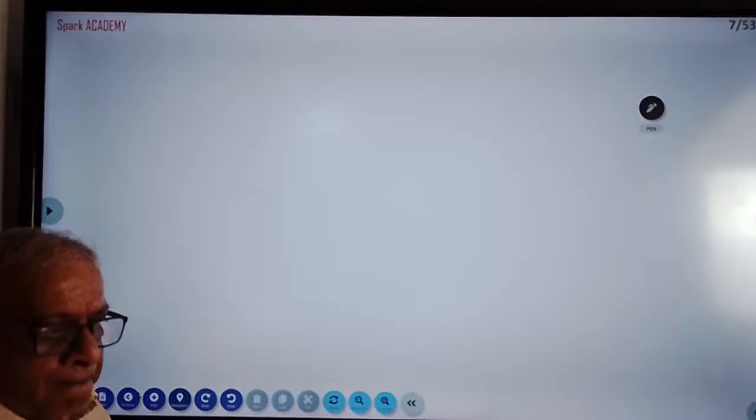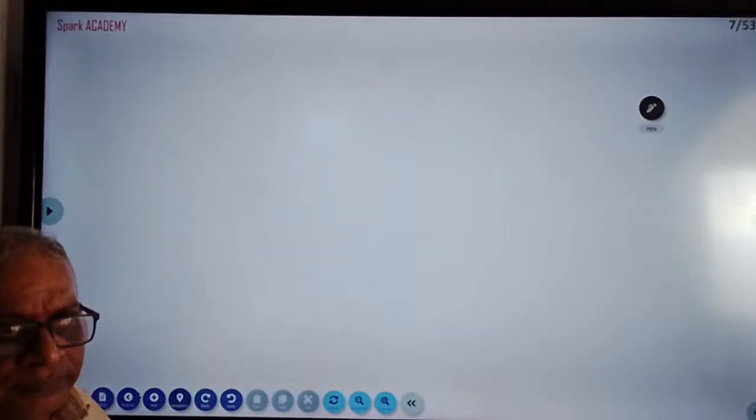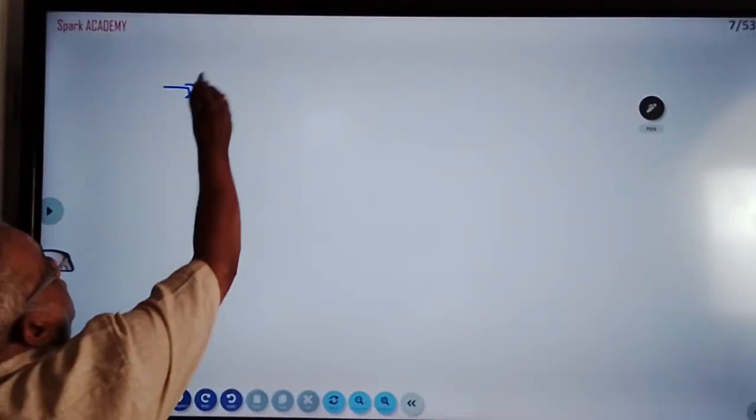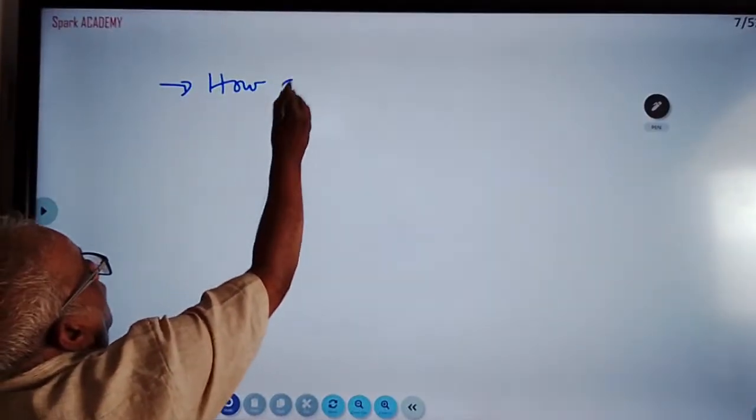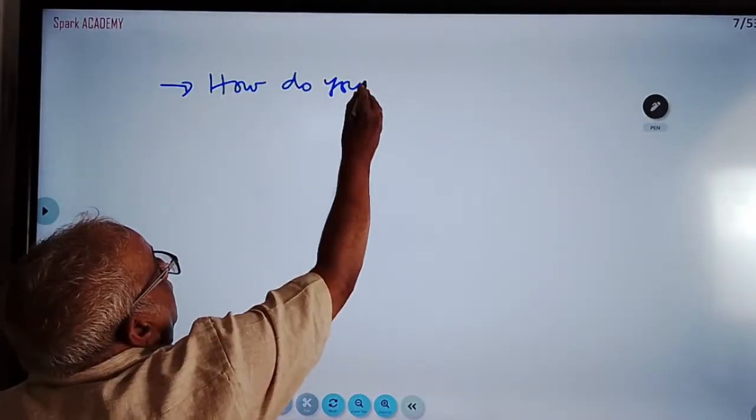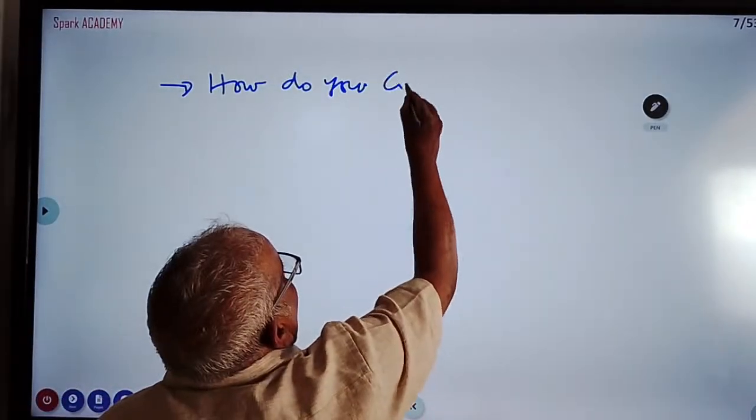Then, how to convert? This is also there. How do you convert a galvanometer to a voltmeter? I'm writing the next question.